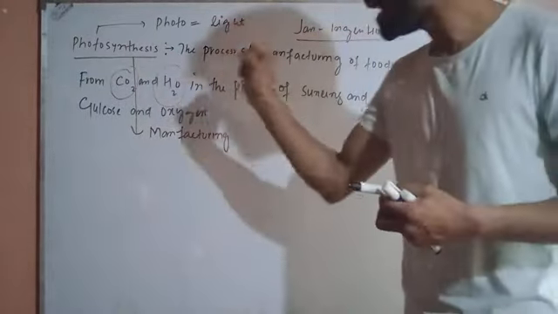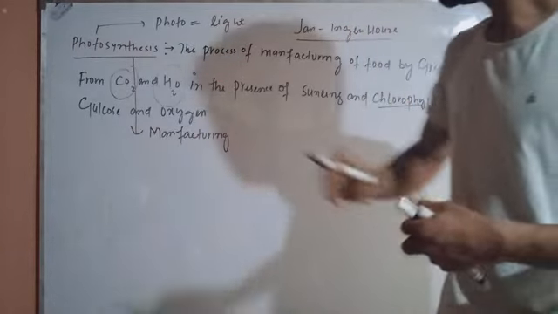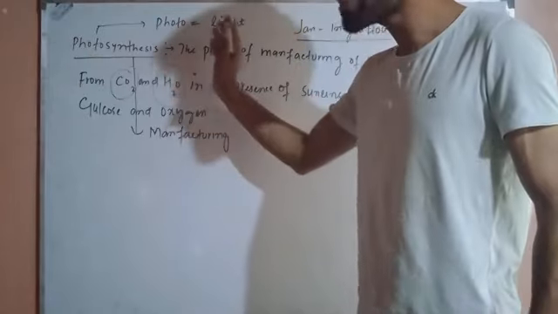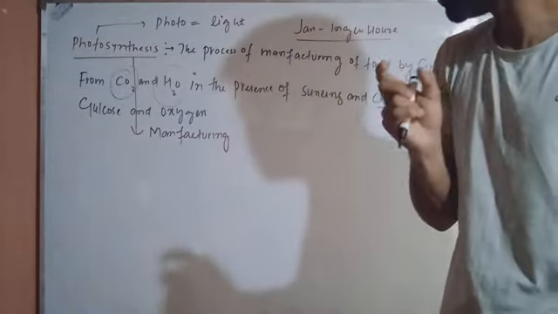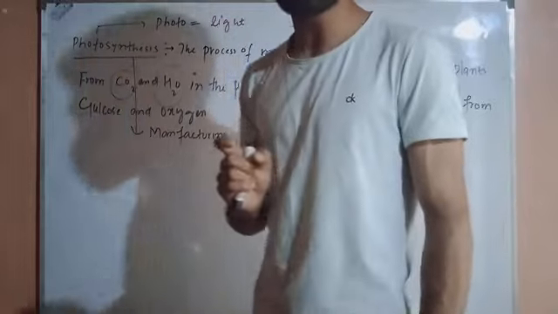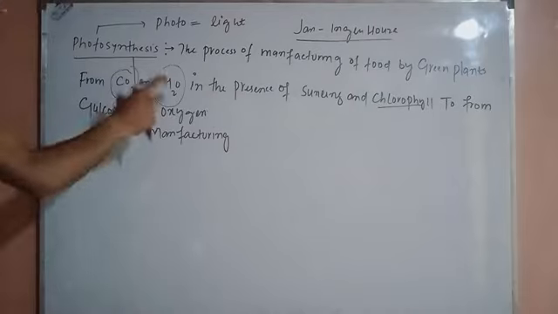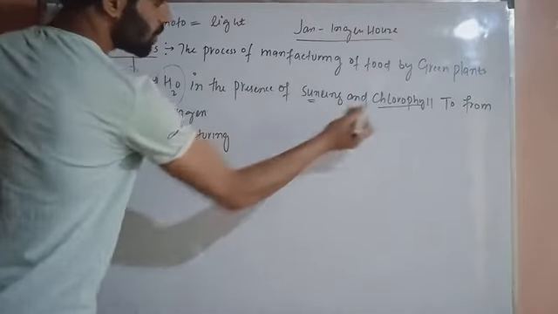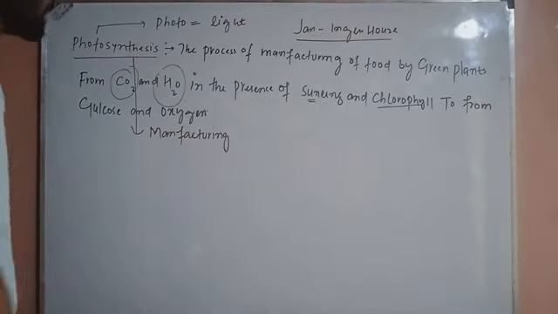As you are aware, the word photosynthesis is derived from two words: photo, that means light, and synthesis means manufacturing. The process of manufacturing of food by green plants from carbon dioxide and water in the presence of sunlight and chlorophyll to form glucose and oxygen is called photosynthesis.